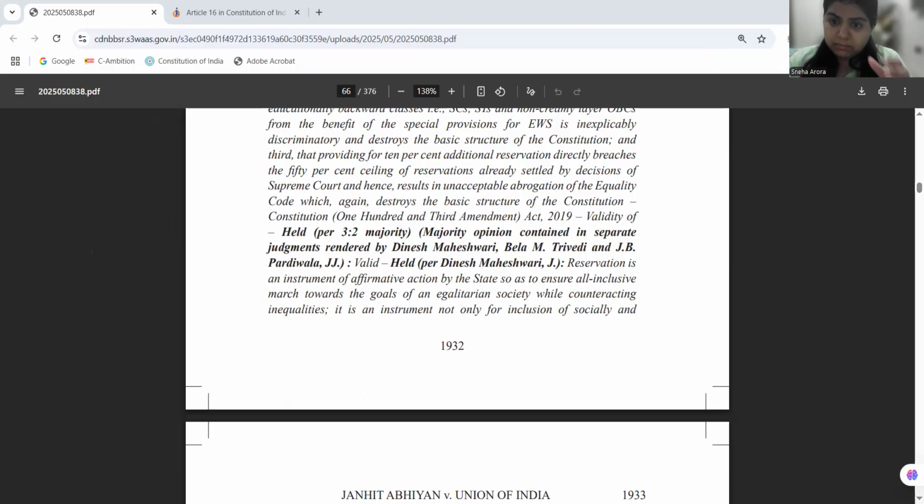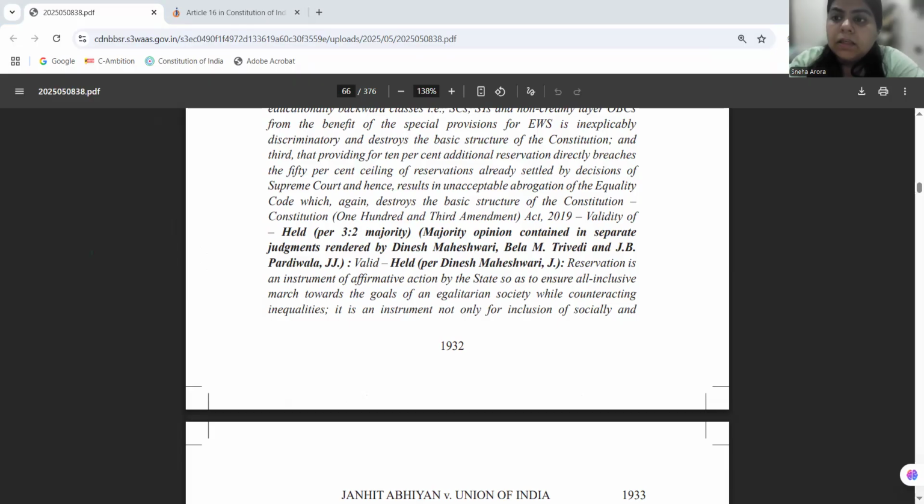We are questioning why, when you are excluding SCs, STs, and OBCs or SEBCs from the EWS reservation, which is meant for everyone, because a person can belong to an economically backward class and can also belong to the SC, ST, or OBC class. So why are we excluding SCs, STs, and SEBCs? Does it not amount to exclusion? Does it not amount to discrimination, violating the basic structure and the principle of equality? And when we are adding 10% reservation, isn't it in breach of the rule laid down in the case of Indra Sawhney, because the reservation now will exceed 50%?